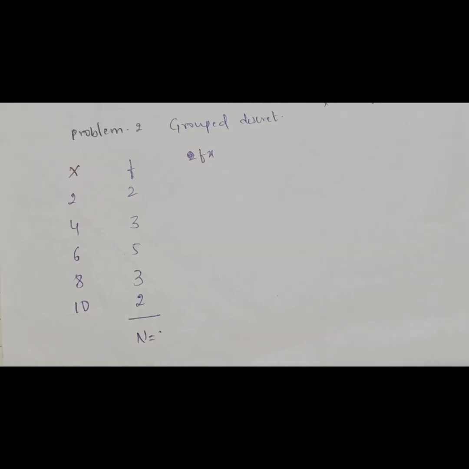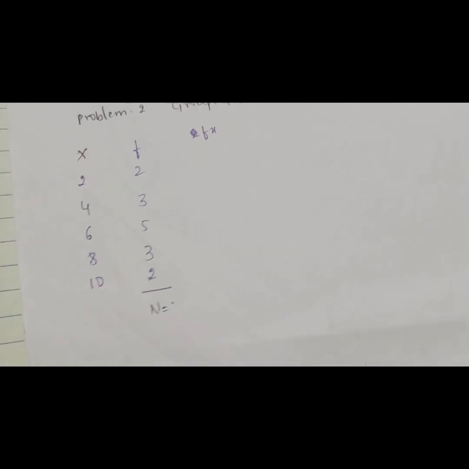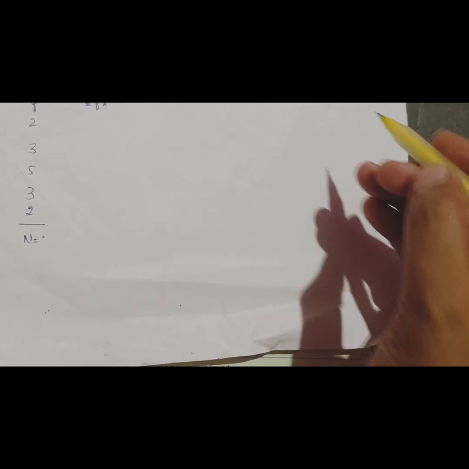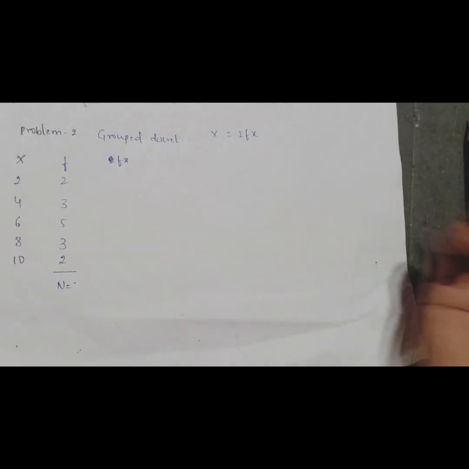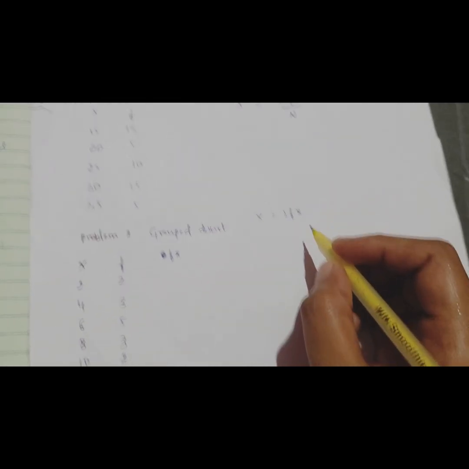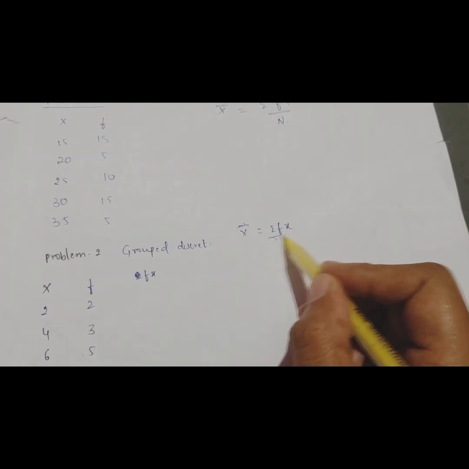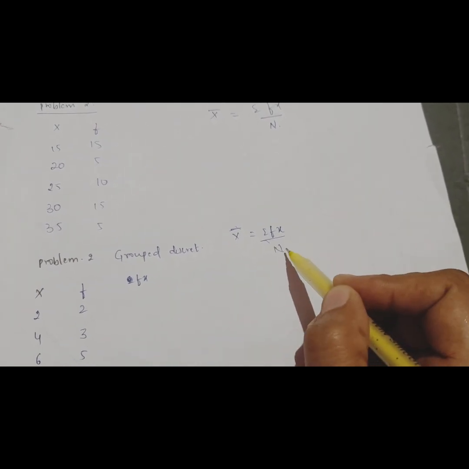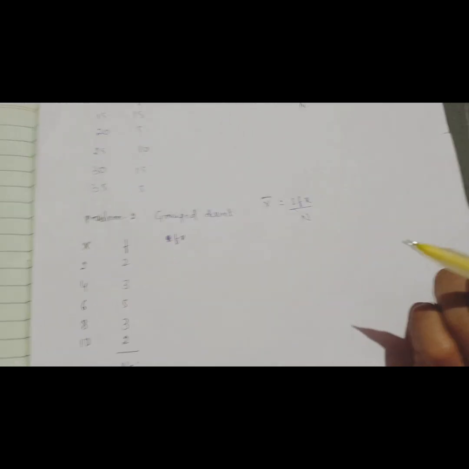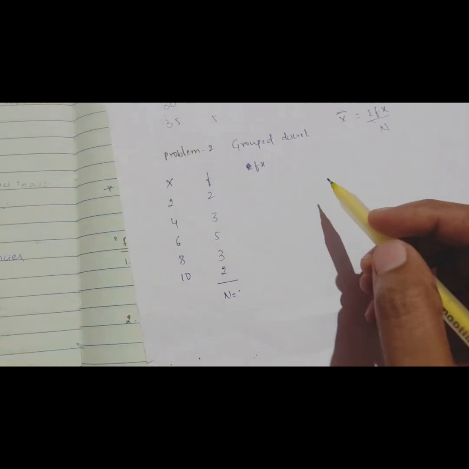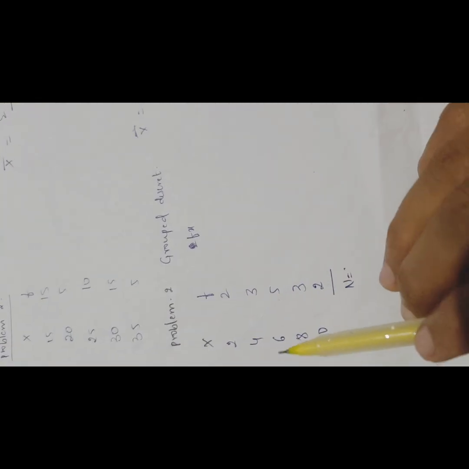Now we are going to discuss the second problem, that is grouped discrete data. We have data x and f. They'll give both x and f. We need to find fx, and we need to know the formula for grouped discrete data. So our formula is x bar, mean, equal to sigma fx divided by capital N. Here capital N is nothing but the number of frequencies. They have given x, f. We need to calculate fx, which is nothing but the multiplication of these two factors.